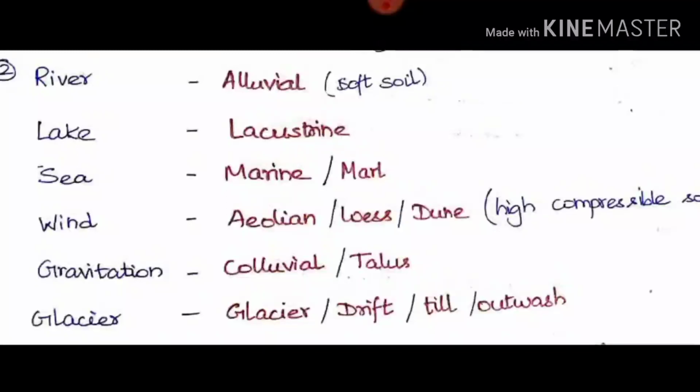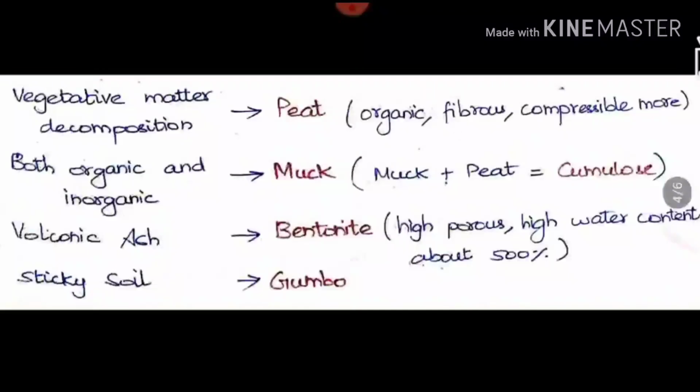And the next is transportation. The transportation can be done by various factors, and based on that the soil can be classified. The first is soil transported by river, called alluvial soil, which is a very soft soil. If it is transported by lake, it is lacustrine. If it is by sea, it is called marine or marl. If it is by wind, it is aeolian, loess or dune. This will be a very finely graded soil and highly compressible. If it is by gravitation, it is called colluvial or talus. If it is by glaciers, then it is glacial drift, till, or also called outwash.